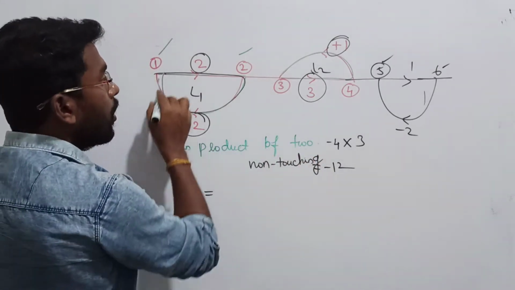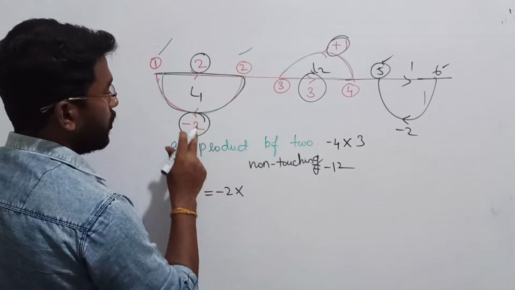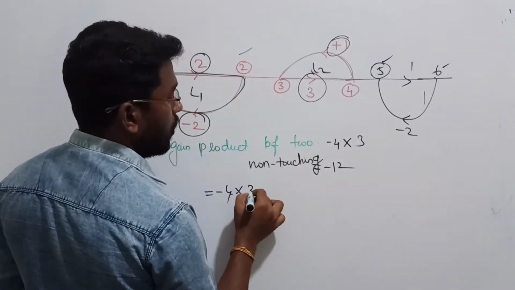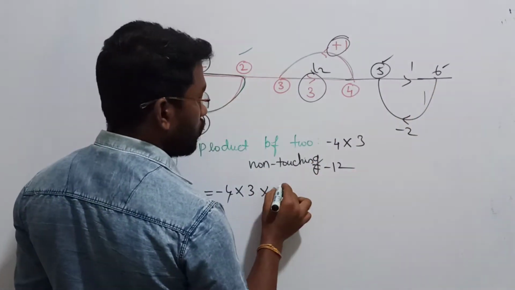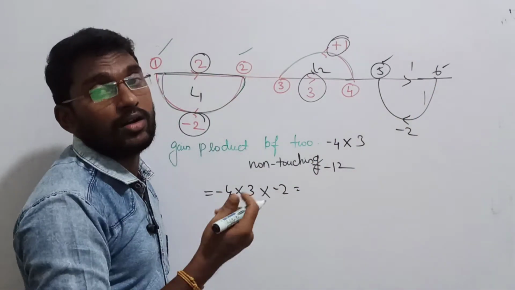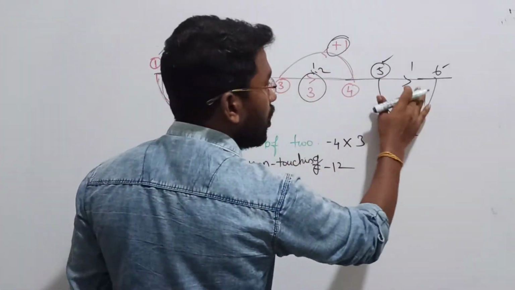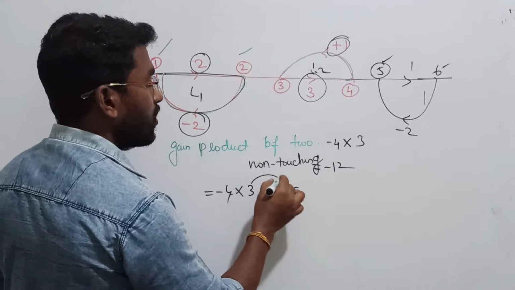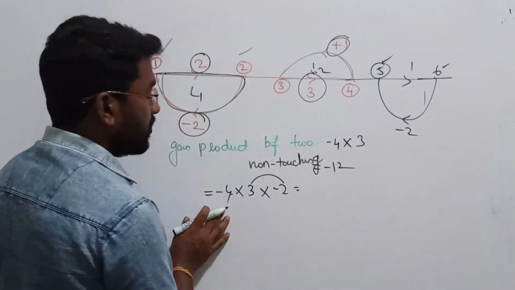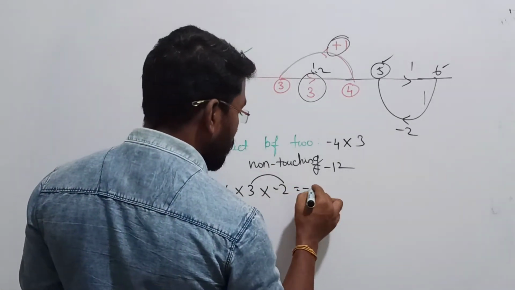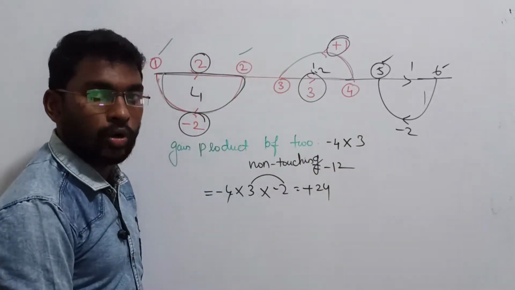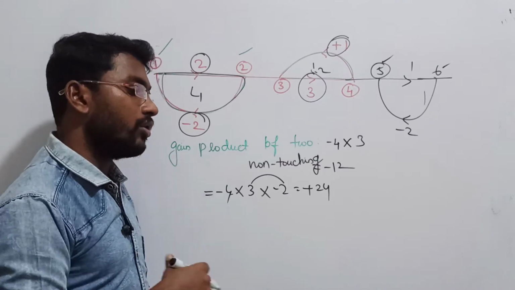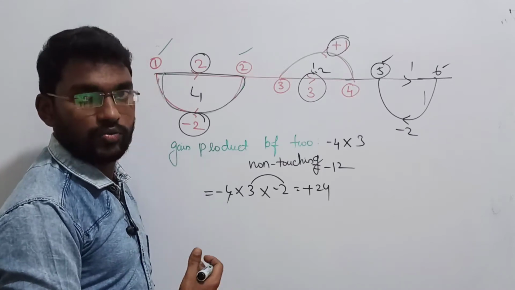The gain of the first loop is minus 2 into 2, that is minus 4. Second loop is 3 into 1, third loop is minus 2 into 1. That is called the gain product of three non-touching loops. You have to consider three loops and multiply them together. That is going to be 3 into minus 4, which is minus 12, into minus 2, which becomes plus 24. So that is how we find the gain product of three non-touching loops. In the same way, you can also find four non-touching loops, five non-touching loops, like that.